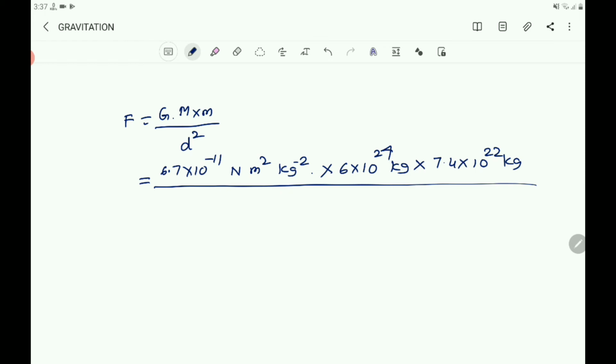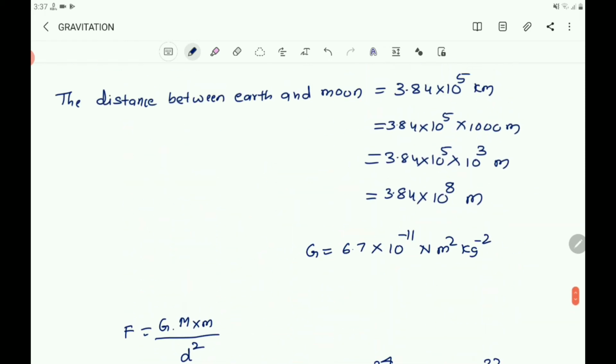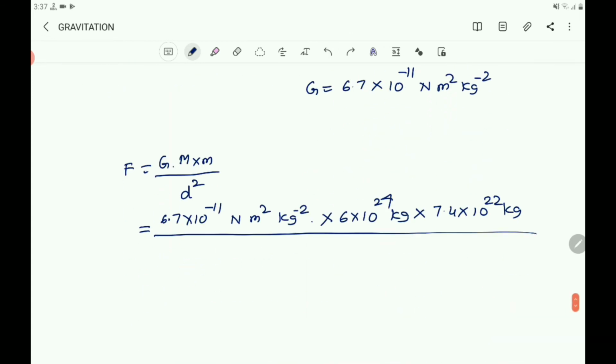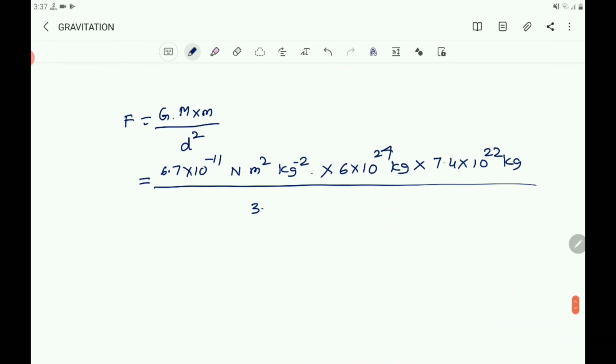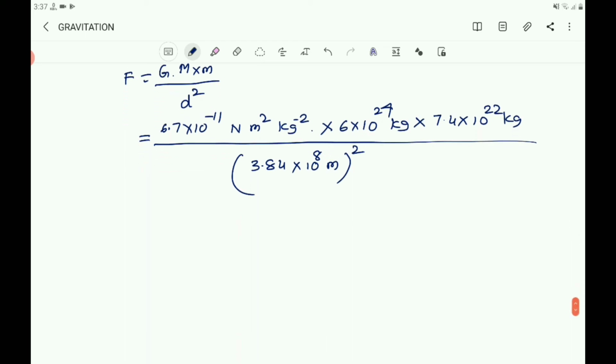D is what here? D is 3.84 into 10 power 8 meter. d square, so you must write square of 3.84 into 10 power 8 m whole square. Then you write that equals.